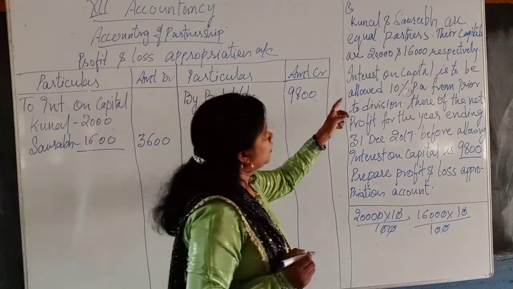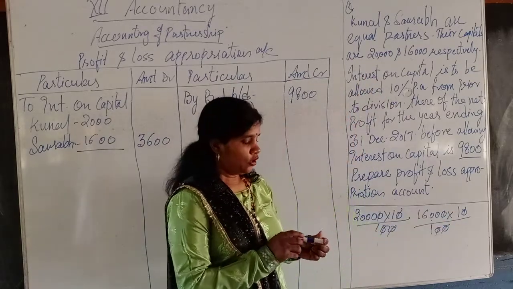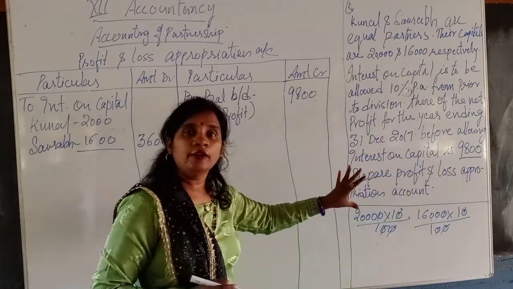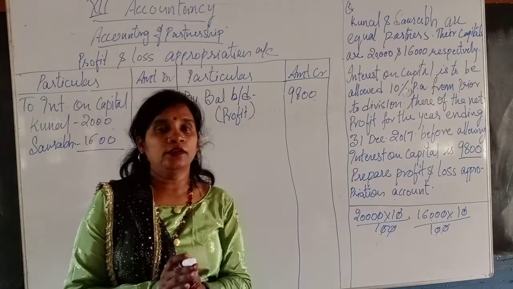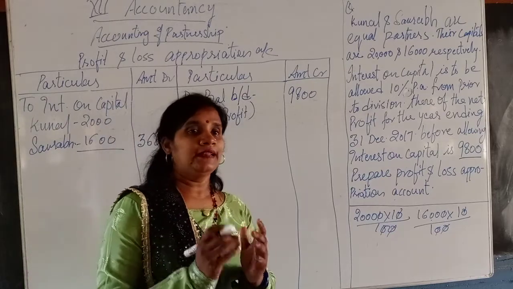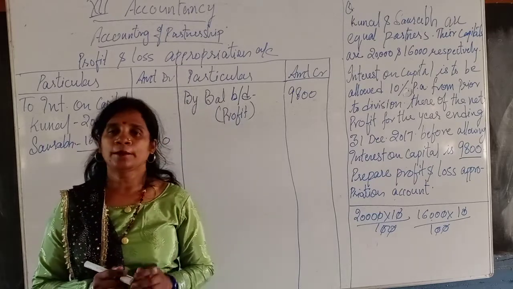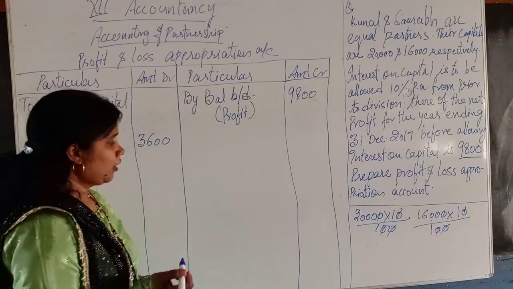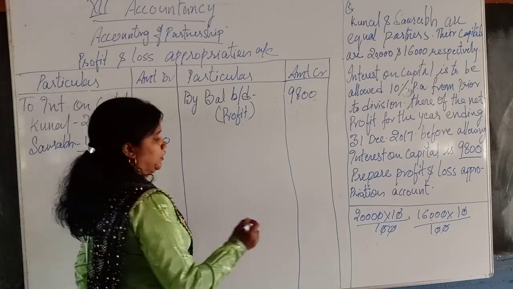Okay. Now any other information are we getting in the question? No. So all the information which is given in the question we have already written over here. So now the main important part of accounting is balancing the account. If you know the way of balancing any account and have learned it properly, then your question will never go wrong. So now I am going to explain to you how to total this account.